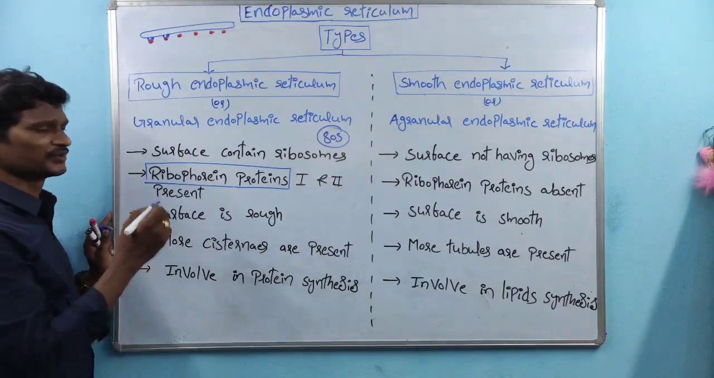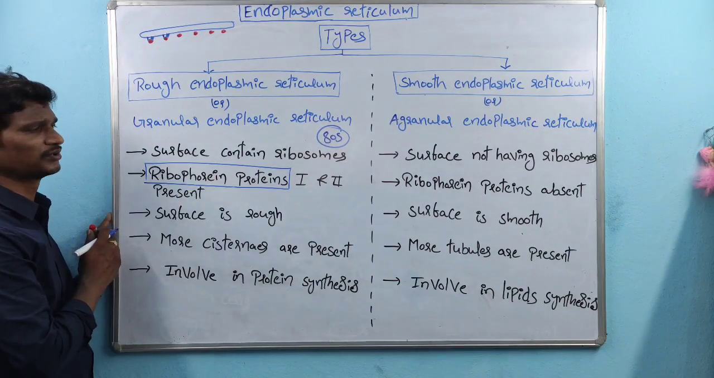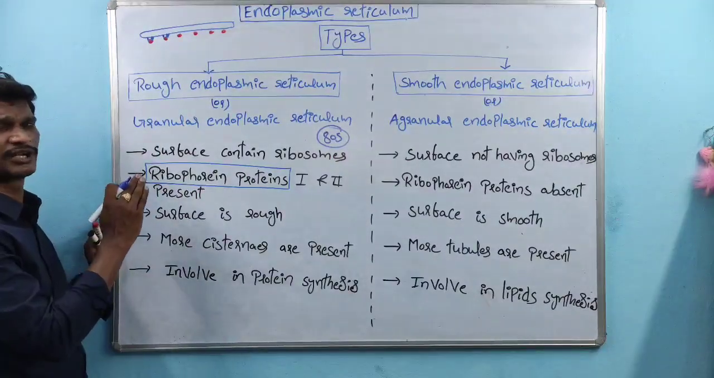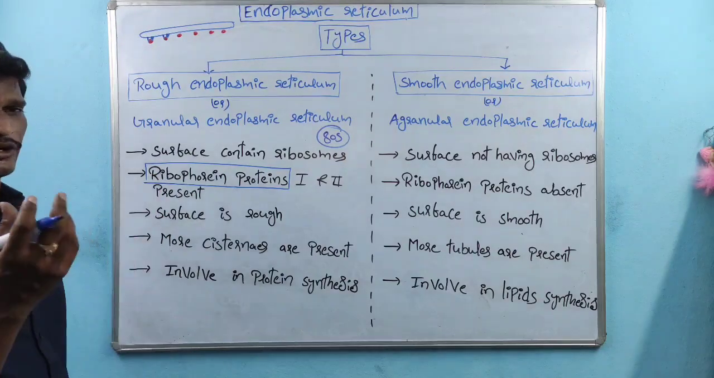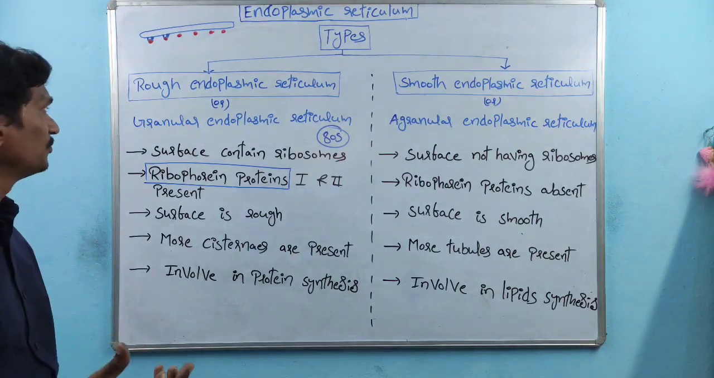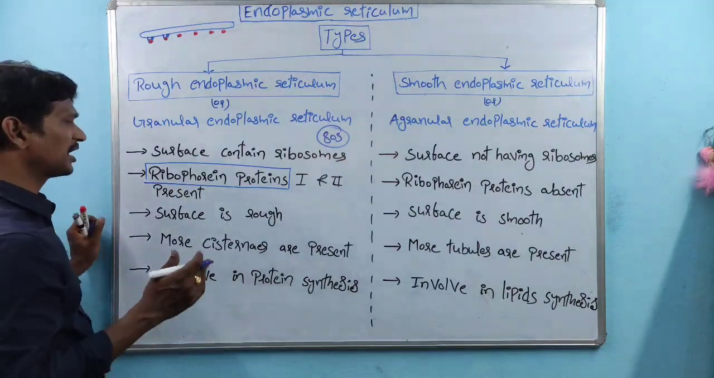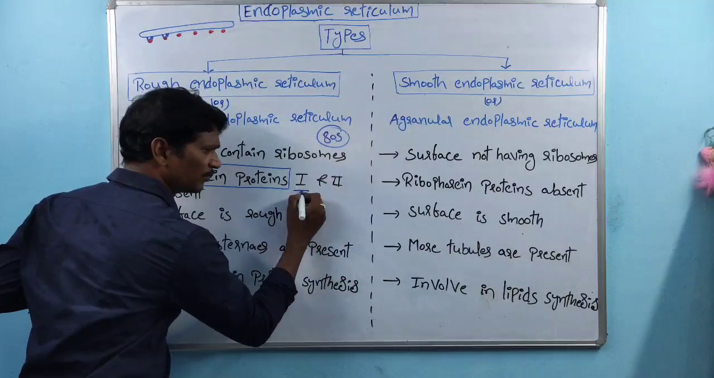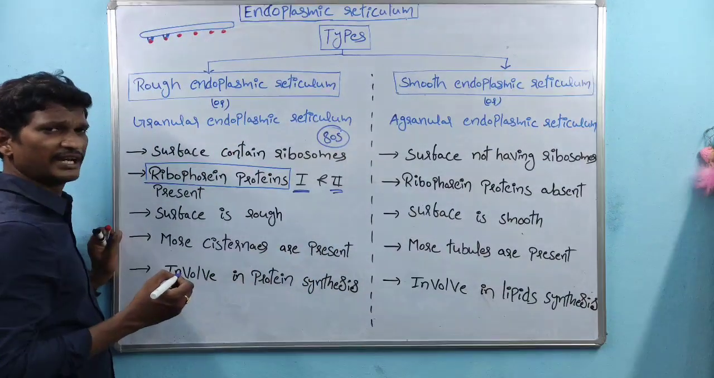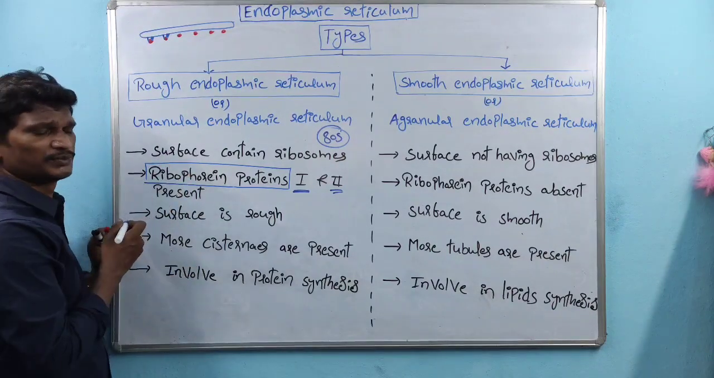These two proteins support the attachment of ribosomes to the rough endoplasmic reticulum, or endoplasmic reticulum membrane. So what I am telling here is that ribophorin proteins support the attachment of the ribosomes to the endoplasmic reticulum membrane, right? Again, two types are there: ribophorin protein 1 and ribophorin protein 2, especially in the rough endoplasmic reticulum.